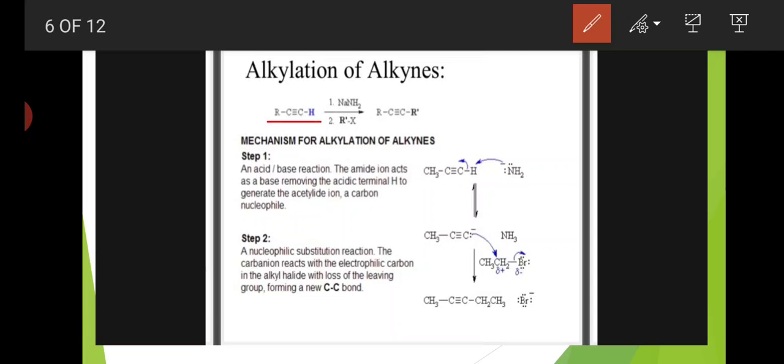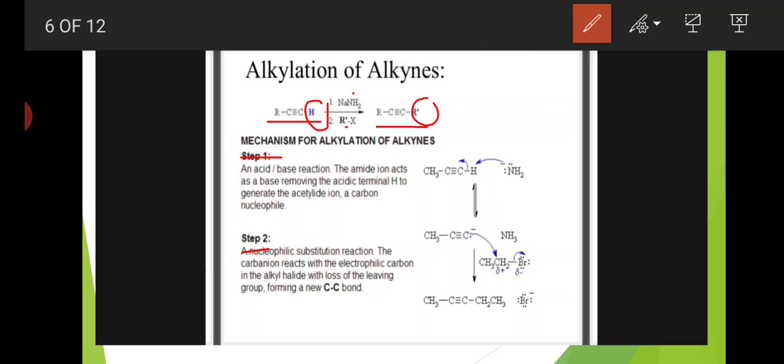Here, alkylation of alkynes. In this reaction we are using sodamide and alkyl halide. NaNH2 is the sodamide, RX is the alkyl halide, and the alkylated product RC≡CR is formed. Here hydrogen is replaced by an alkyl group, so it is called alkylation of alkynes. The mechanism for alkylation of alkynes has step 1 and step 2.